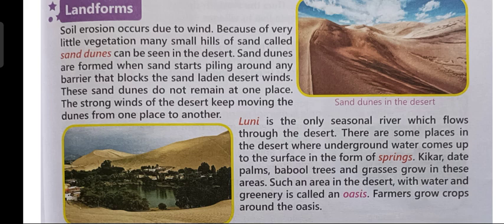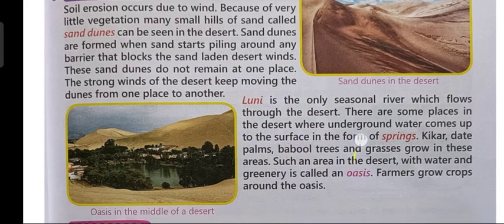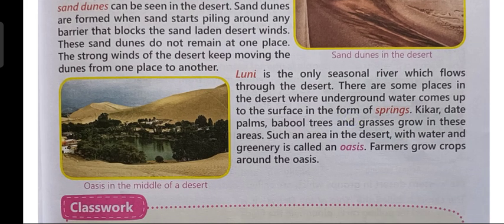Now, grasses are also grown in such areas, means grasses are also grown around springs, and such an area in the desert is known as an oasis. So, around the oasis, children, you have water also, and you have some greenery also, and farmers grow crops around these oases. You can see, children, just beside this paragraph you have an image of an oasis in the middle of the desert. So this oasis is formed due to the spring or due to the underground water which comes to